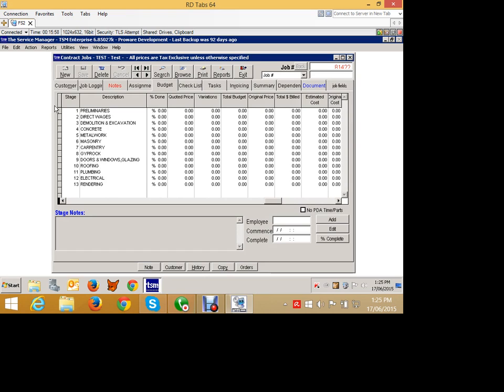The other term you need to be aware of is retention. Retention is when we hold back a part of an invoice, or the customer holds back a part of an invoice to be paid at some point in the future. Whether that's a certain amount of time after the invoice was raised, or after completion of the job itself. And there are various industries that do have retention. So if I raise a $1,000 invoice, they would typically retain 10% of that invoice. So they'll end up paying $900, and that 10% needs to be accounted for. That $100 needs to be at some point re-invoiced separately to be paid. So that's the concept of retention.